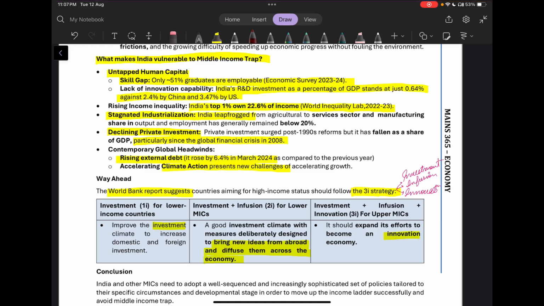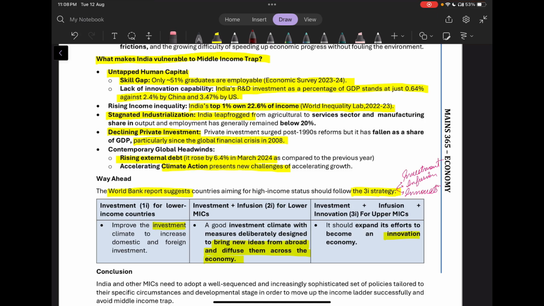Then there is a lack of innovation capability. India's R&D investment as a percentage of GDP is very low. It is just 0.64%, whereas in China it is 2.4% and around 3.5% in the US. Then there is rising income inequality. The top 1% owns around 22.6% of income and also around 40% of wealth.